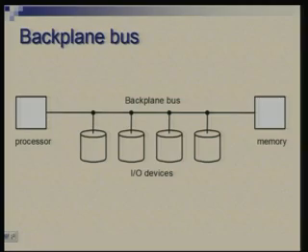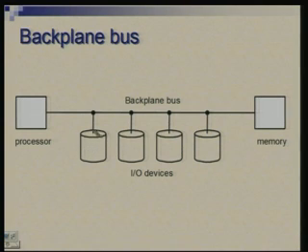Let me illustrate some of these ideas. Here is an example of a backplane bus where you have processor, memory, and various devices all connecting to the same bus. Here I am not showing the device and the controller separately.